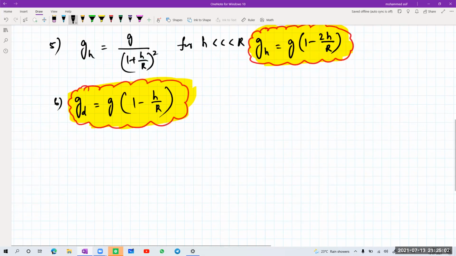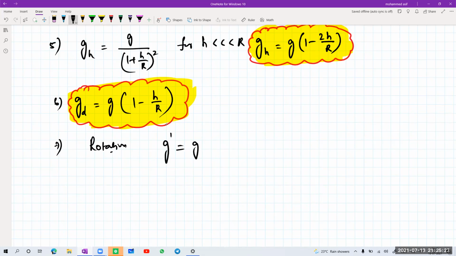Next one, the effect of rotation. You know that due to the rotation of the earth, acceleration due to gravity also changes. Acceleration due to gravity at the equator and at the poles is obviously different. So with respect to rotation, g dash is equal to g minus R omega square cos square lambda. Lambda is nothing but the angle made at a certain point, like theta we write generally.